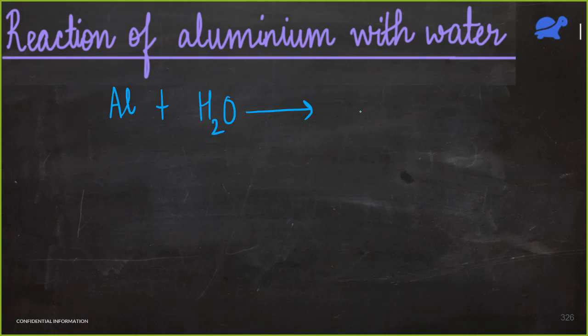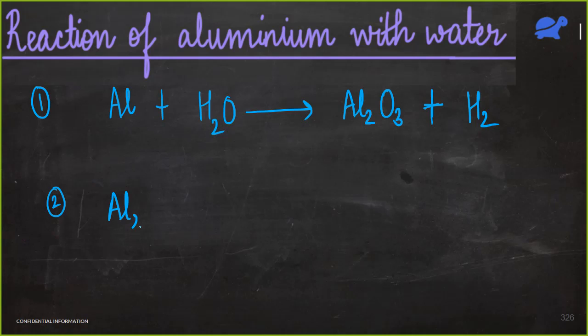Al2O3 plus H2O. Plus H2 or H2O? H2. Yeah, very good, Krish. So what do we get here? Al2O3 plus hydrogen. Now, what is the next part of the reaction?